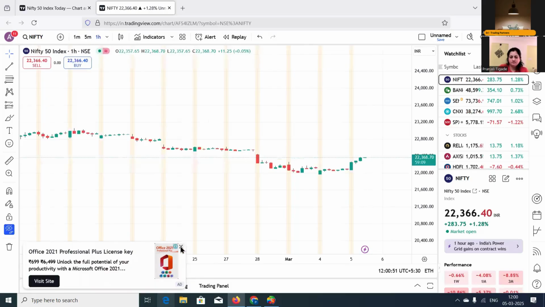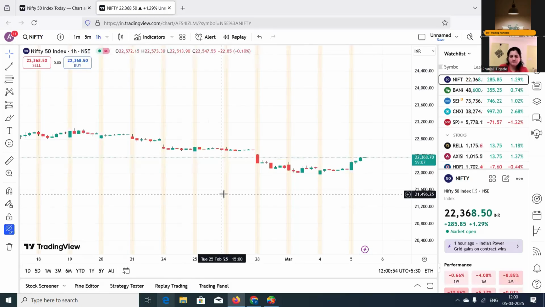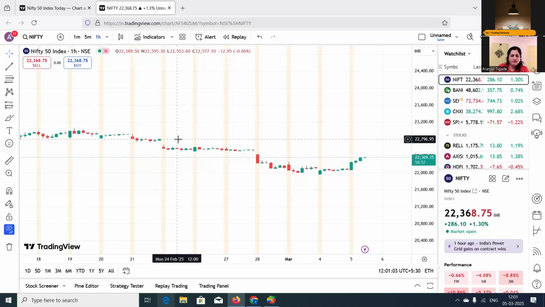Okay. Is there any recommendation who should use which time frame? Yeah, definitely. That is based on what type of trader you are. If you are a scalper, then you will go for 1 minute time frame and 3 minute time frame. This is the trading time frame I am talking about.